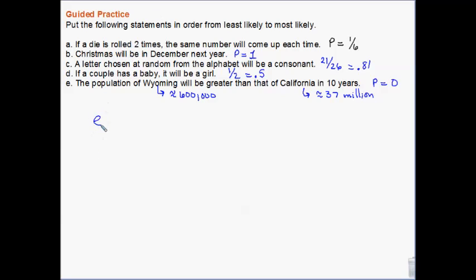Oh, E, sorry, E is our 0. Followed by our 1/6. Okay. Followed by our 1/2. Followed by our 0.8. And then our 100% chance of Christmas being in December. So least likely to most likely.